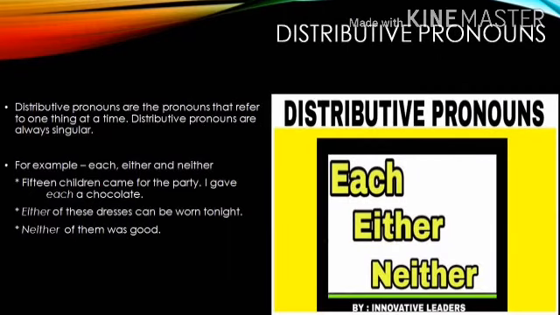The next type is distributive pronouns. These pronouns are used when we refer to one thing at a time, and distributive pronouns are always singular. For example, each, either, and neither. These three are the examples of distributive pronouns. Let us see their usage in sentences. Fifteen children came for the party. I gave each a chocolate. The word each shows that every child in the party got a chocolate.